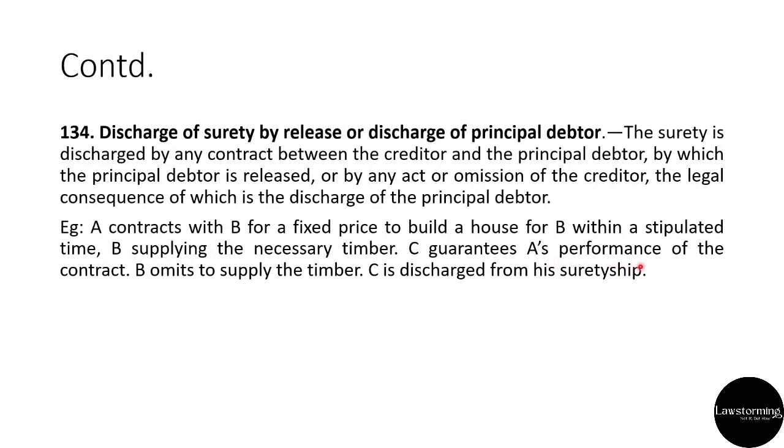C is discharged from his suretyship क्योंकि यहाँ पे creditor defaults and he did not supply the timber at the first place. So this will automatically discharge the principal debtor and hence also discharge the surety.